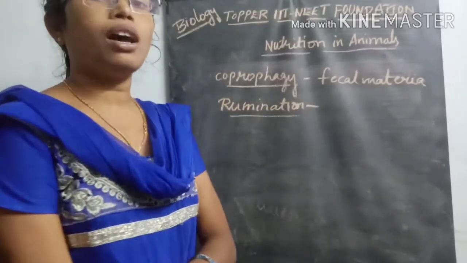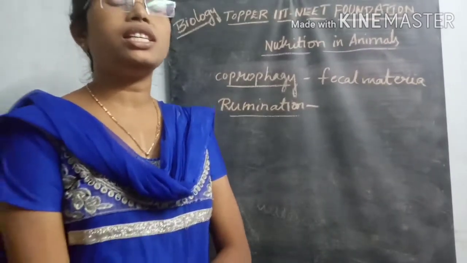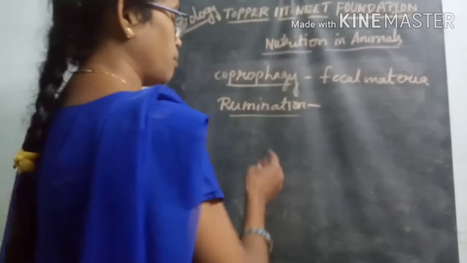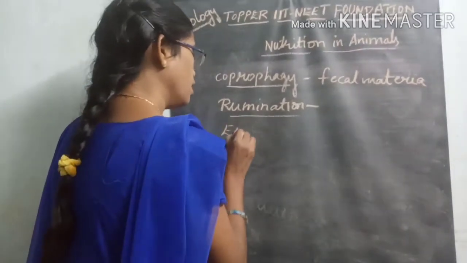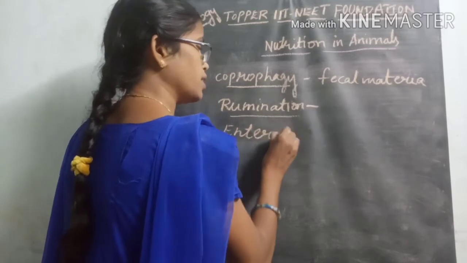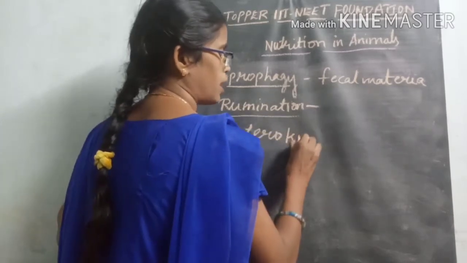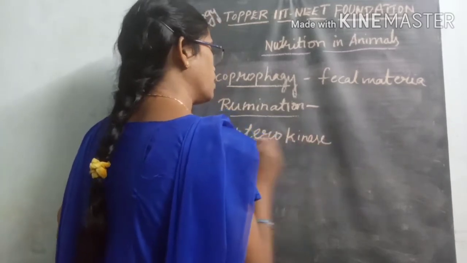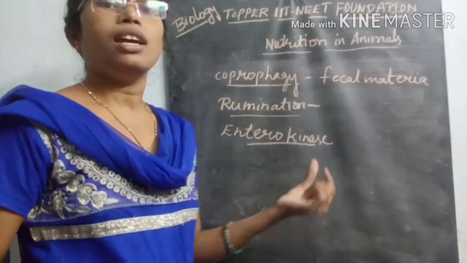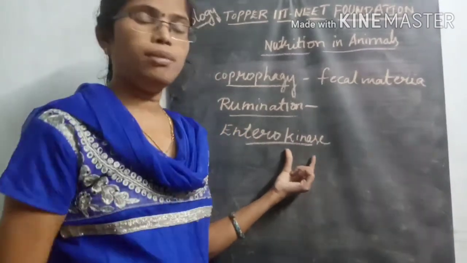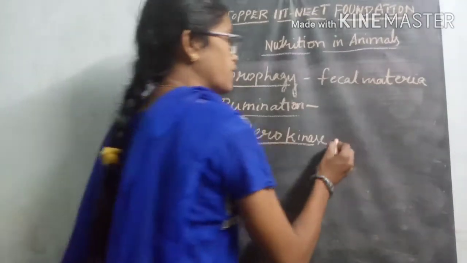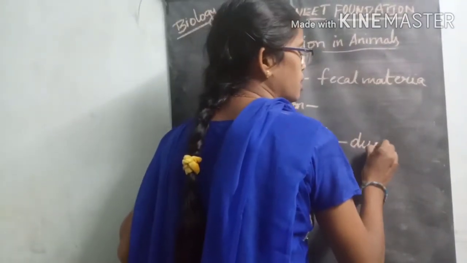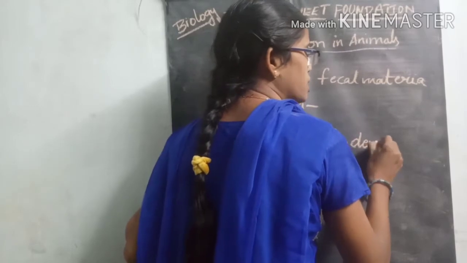Then coming to some of the enzymes which are released during the digestion process. Enterokinase: what is that enzyme? Enterokinase contains the enteropeptidase enzyme, which is released from the duodenum walls.